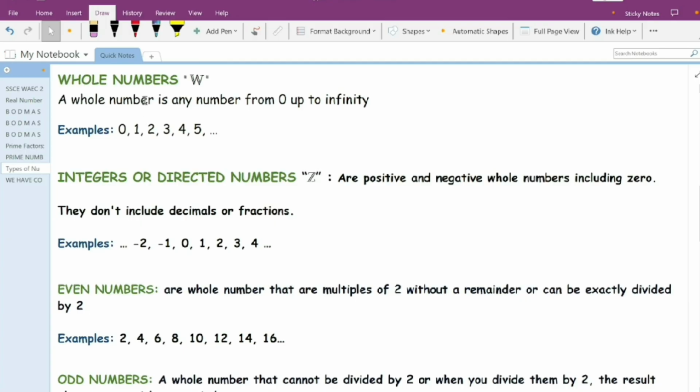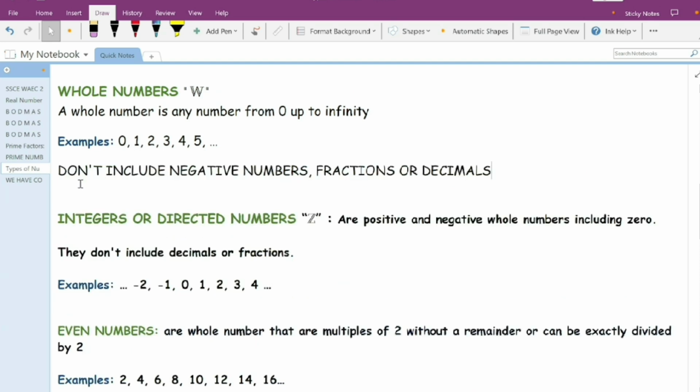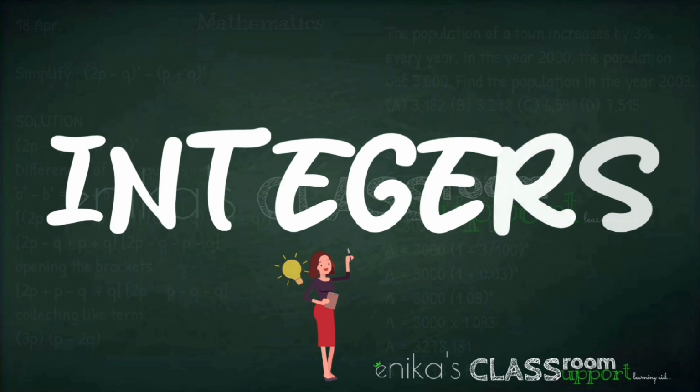Whole numbers. The next on our list is whole numbers. A whole number is any number from 0 up to infinity. They are similar to natural numbers or counting numbers, but the difference is that you have 0 included. You have it from 0, 1, 2, 3, 4, 5. Those are whole numbers. Note, you start from 0, unlike natural numbers where you start from 1. And similar to natural numbers, they don't include negative numbers, fractions, or decimals. Let's note that too.